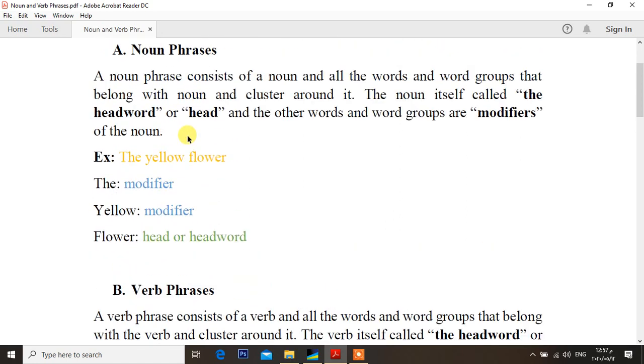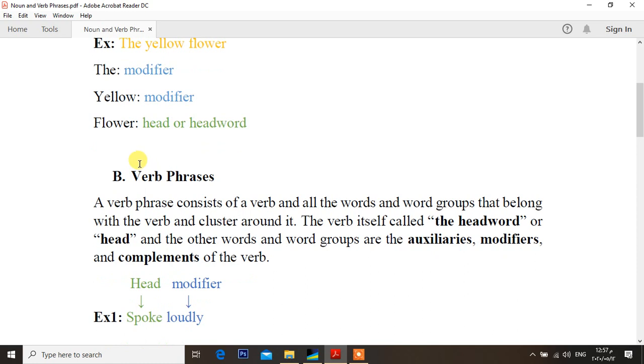This is just a simple definition of a noun phrase and a simple example in order to know the exact meaning of a noun phrase. Let's move to verb phrases in general.